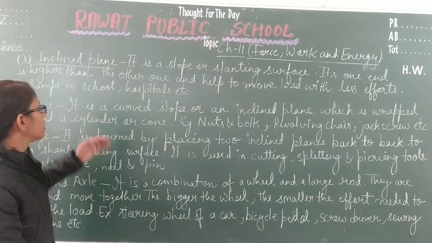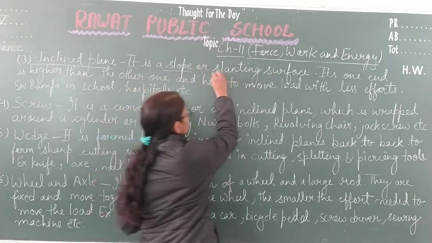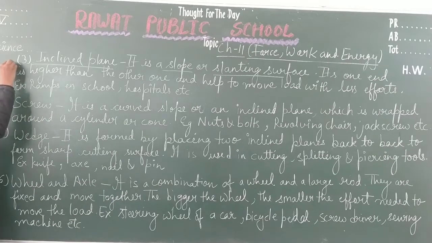So students, it is a slope or a slanting surface, and in this one end is at a higher edge. This is a slope. This is known as an inclined plane.